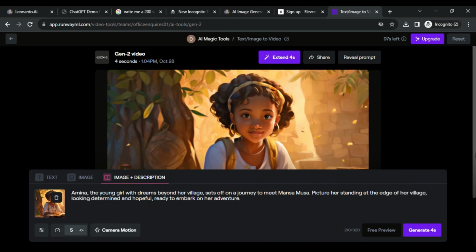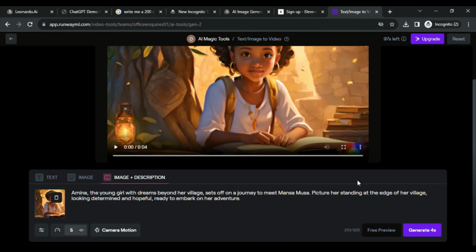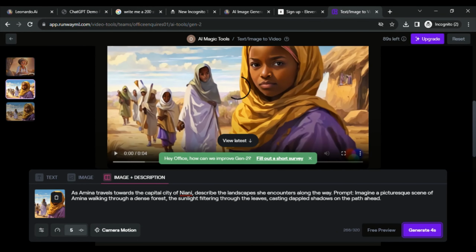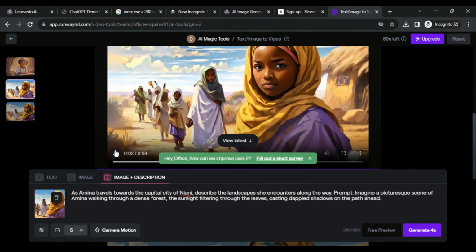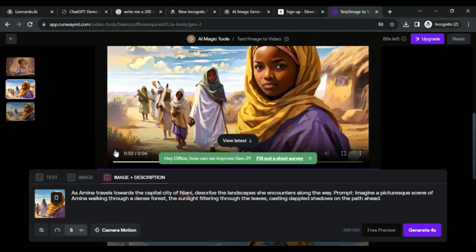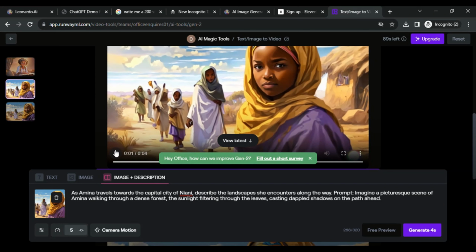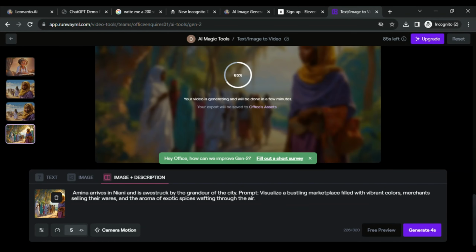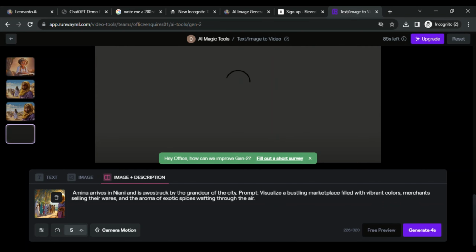Now we have our first video. It's time to upload the second scene. Select the scene and upload it. Head to ChatGPT and copy the text for the scene. Head back to Runway and add it. Click on Generate to start your video generation for the second scene. Now that you got the steps, continue the process until you have generated each scene of the story. From here, I will speed up the process.